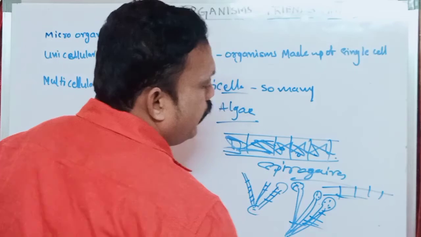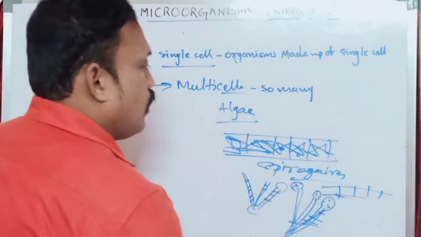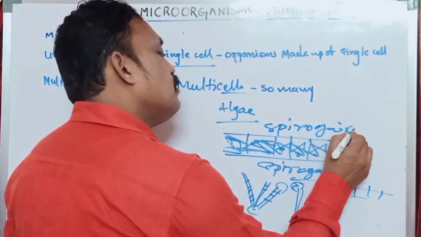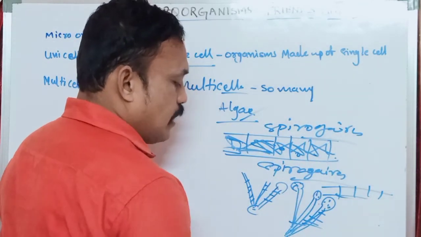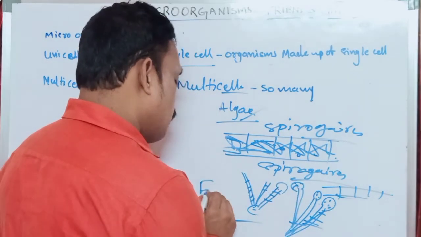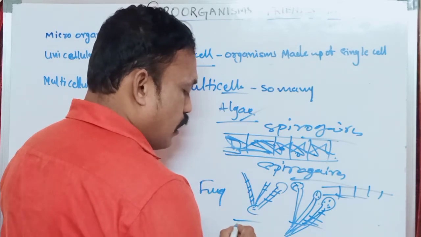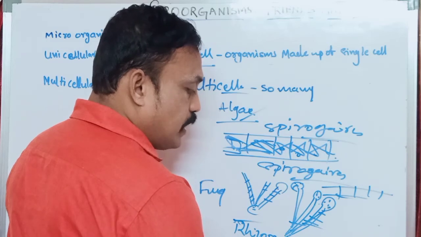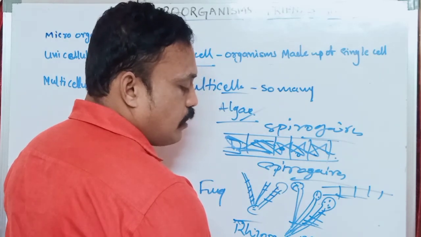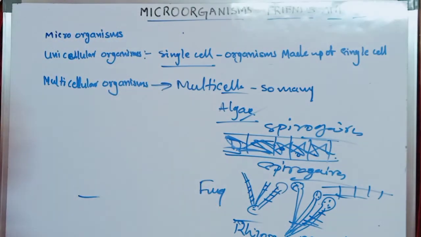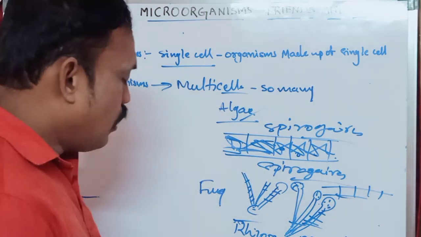So the examples of unicellular and multicellular organisms: in algae, the example is Spirogyra. Plants and animals are also multicellular organisms. Among fungi, multicellular organisms include Rhizopus and Penicillium. That is what we learned right now, which are unicellular and which are multicellular organisms.